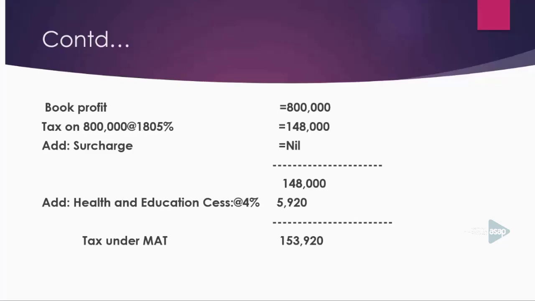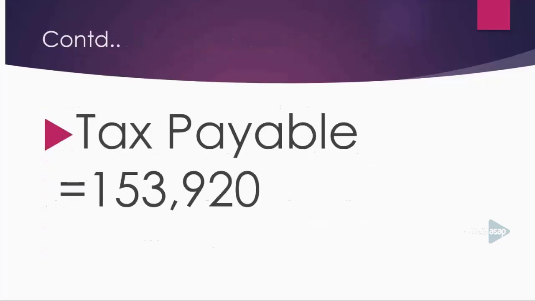1,53,920. Then you have to compare the tax payable as per the normal provisions of the Income Tax Act with the tax under MAT. Then you will get the tax liability. In our example, learners, the tax payable will be 1,53,920.